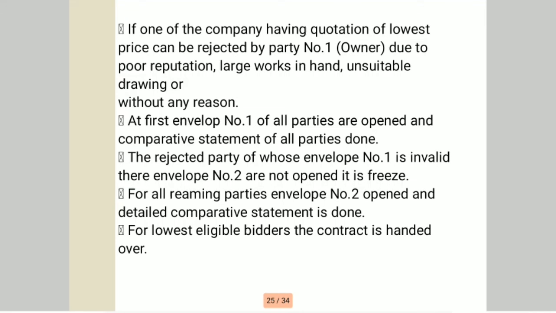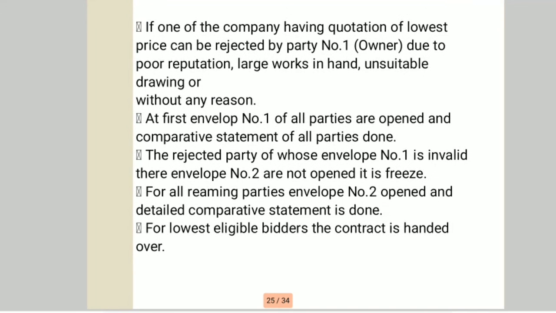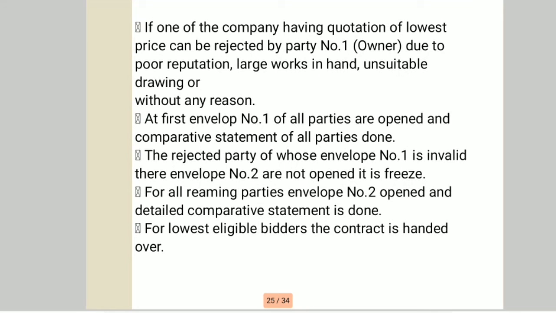The comparative statement of an item rate tender is more elaborate and is drawn up by the officer in a form after thorough computations and checks under the supervision of the division accountant.